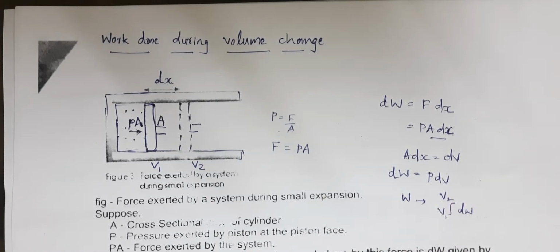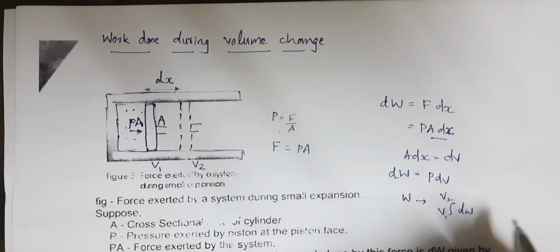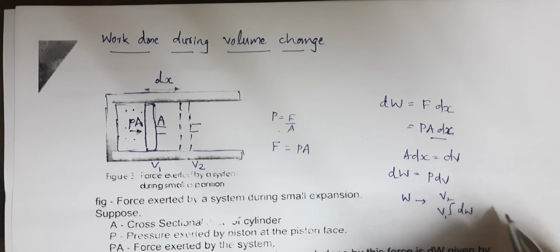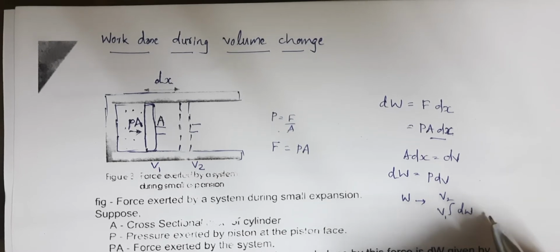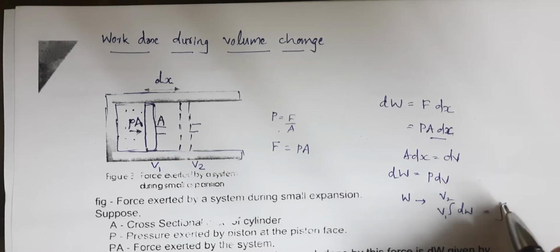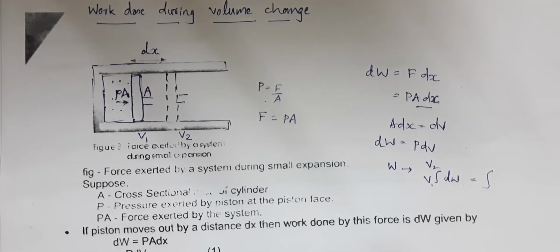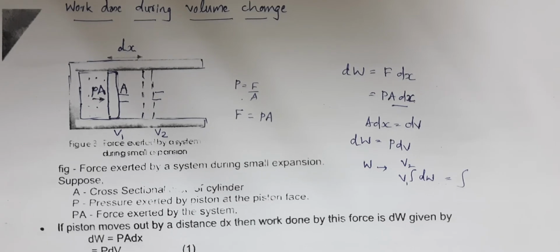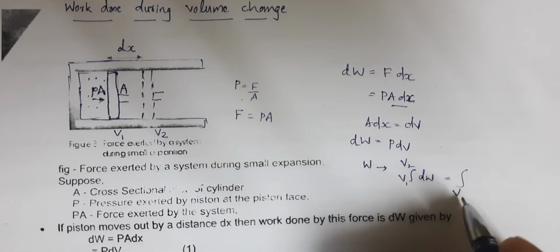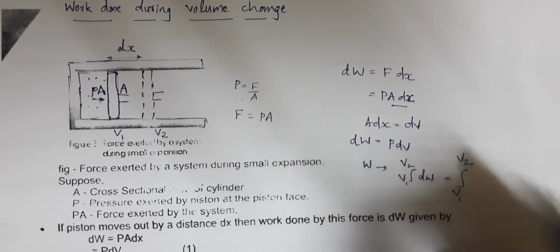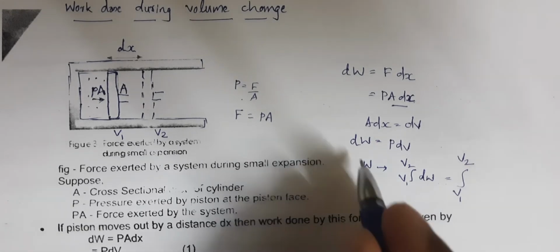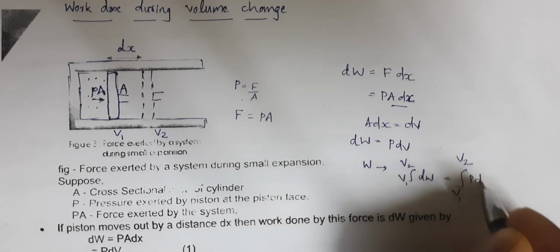This process is called integration. The integral from initial volume to final volume, V1 to V2, of dW, that is P dV.